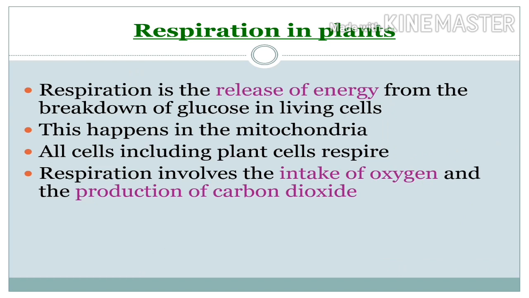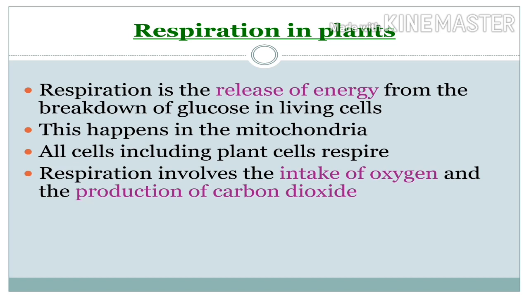Plants are living things, so they must respire, and they do. Respiration is the release of energy from the breakdown of glucose in living cells. This chemical reaction happens in mitochondria, and all cells including plant cells must respire in order to produce the energy they need for everyday life.